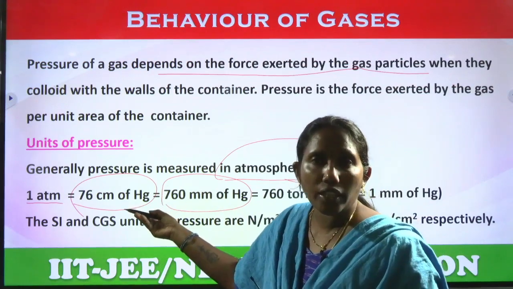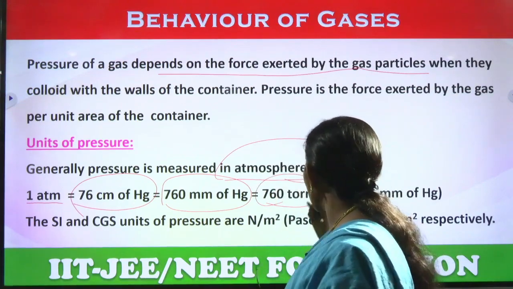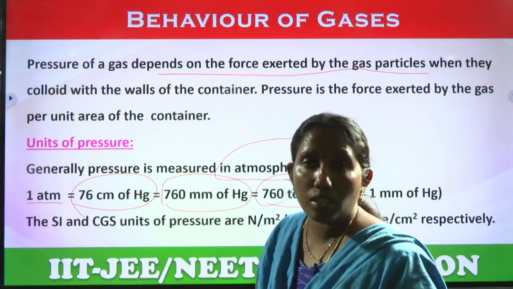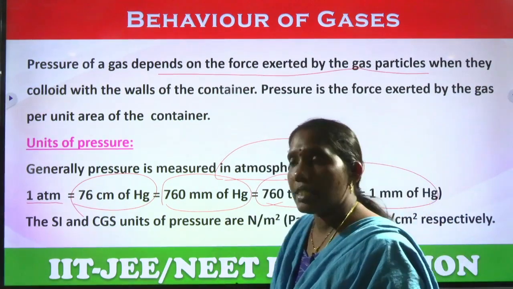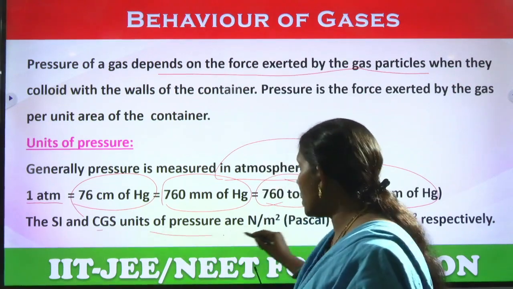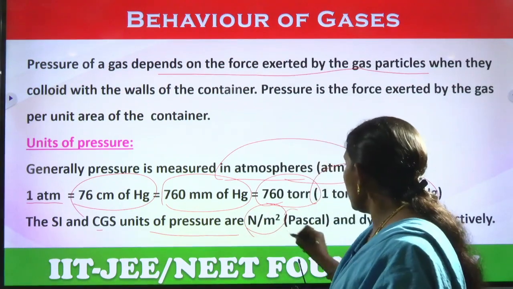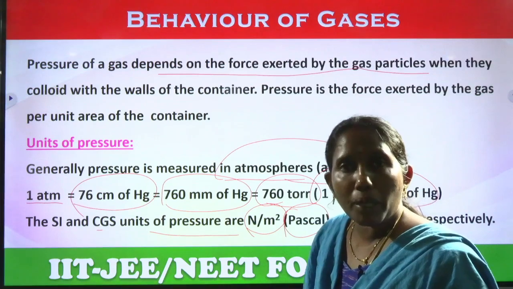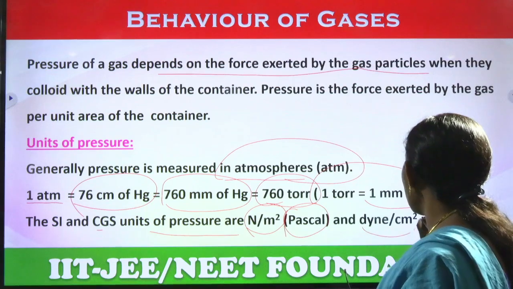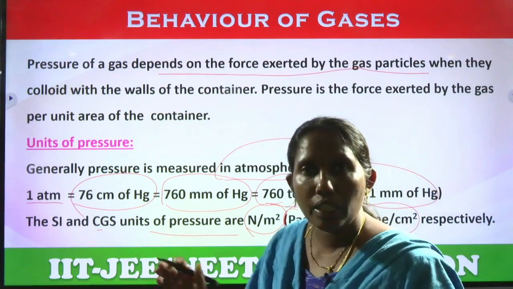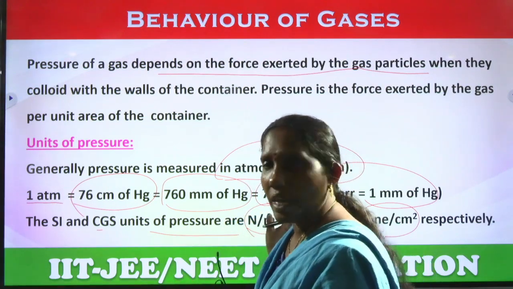In centimeters if you take, that is 76; in millimeters, that is 760. Or you can write 760 torr. 1 torr is equal to 1 mm of Hg. Even in SI and CGS systems, the unit of pressure is Newton per meter square, which is also called Pascal. Pressure can be measured in pascals and in dyne per centimeter square. These are the units we use in the conversions while doing applications in the behavior of gases, right.